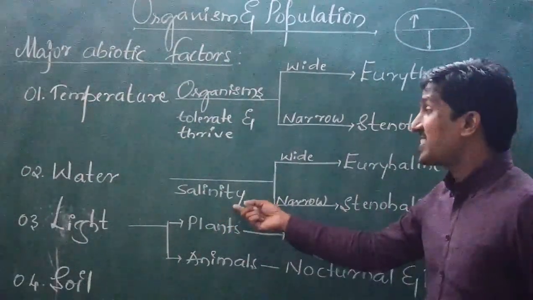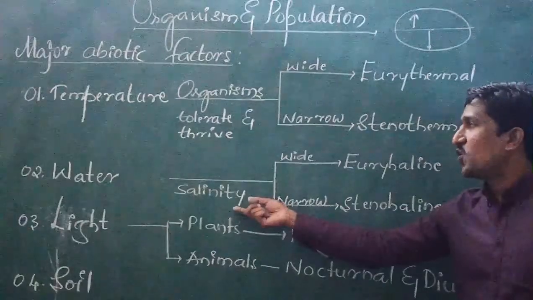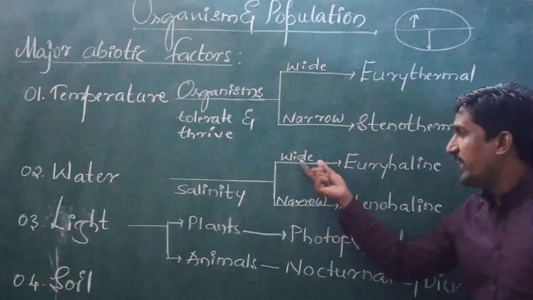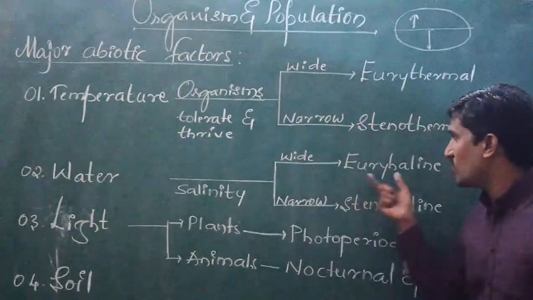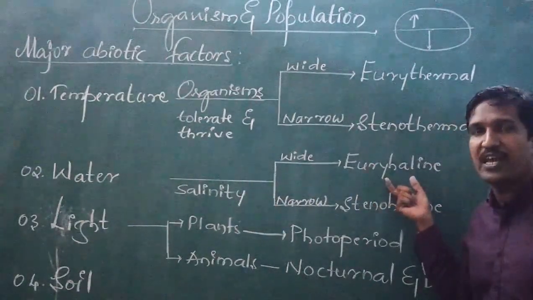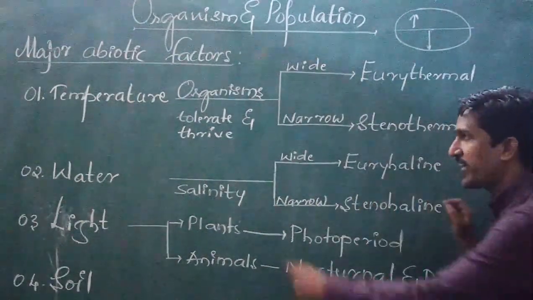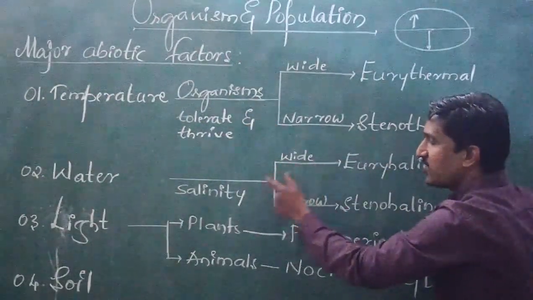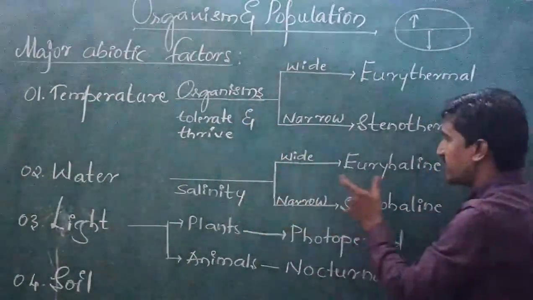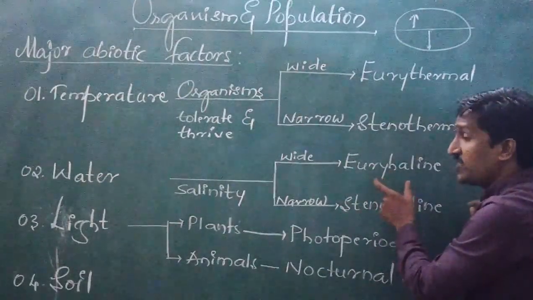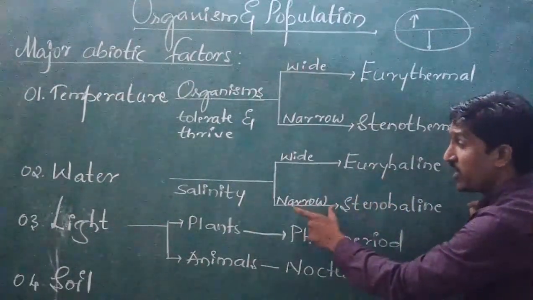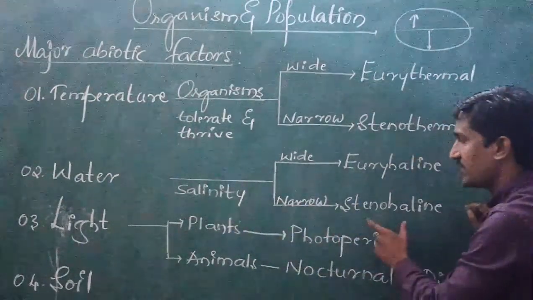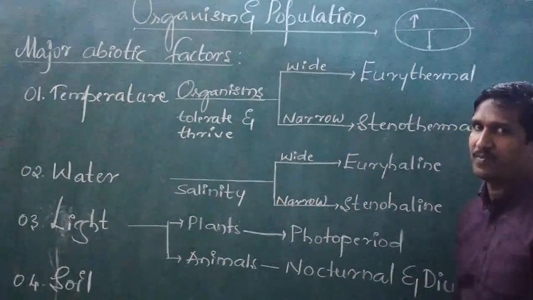So the organisms which can tolerate a wide range of salinity are called euryhaline. Whereas an organism which can tolerate a narrow range of salinity is called stenohaline.